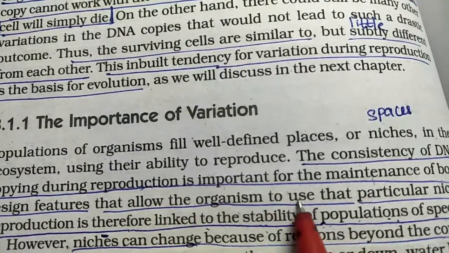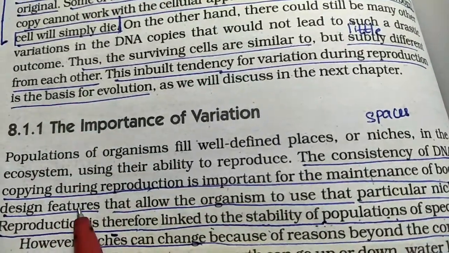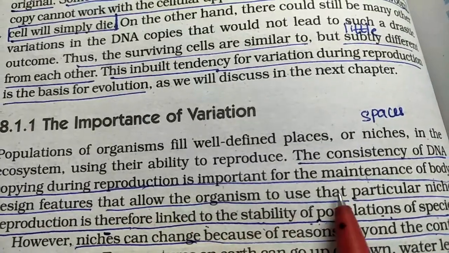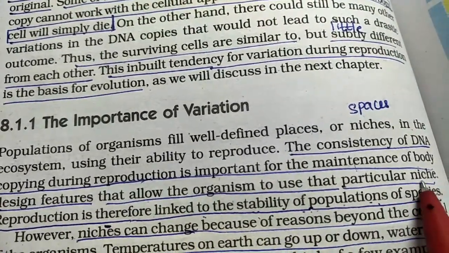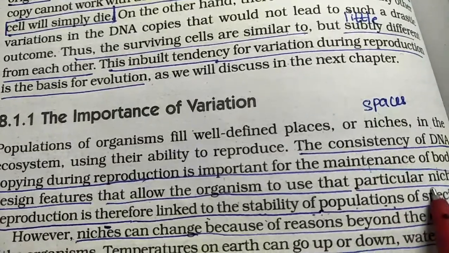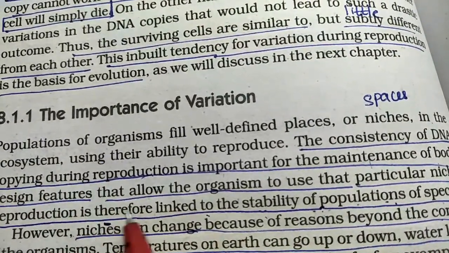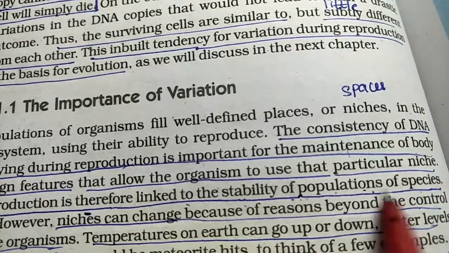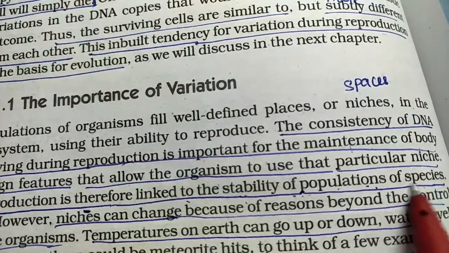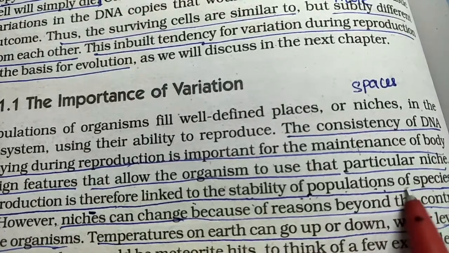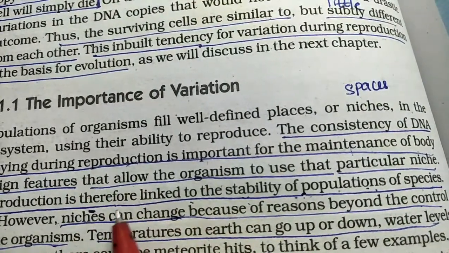It is very important to maintain the body design that allows the organism to use a particular niche, the particular place where they are staying. So reproduction is linked to the stability of the population of the species. Otherwise you will have different species formed if there are so many variations.